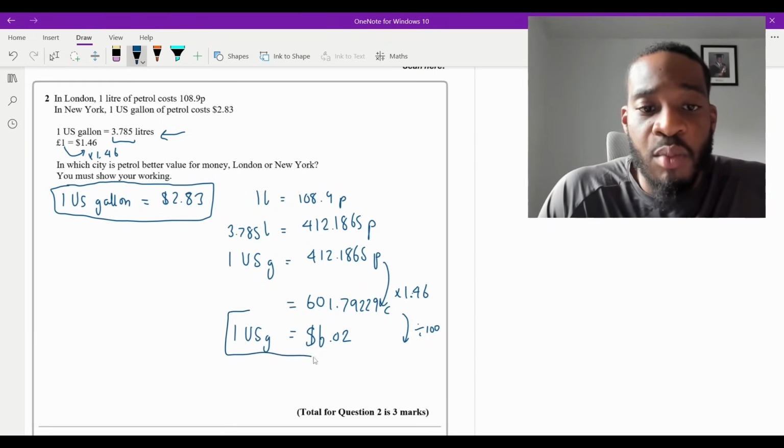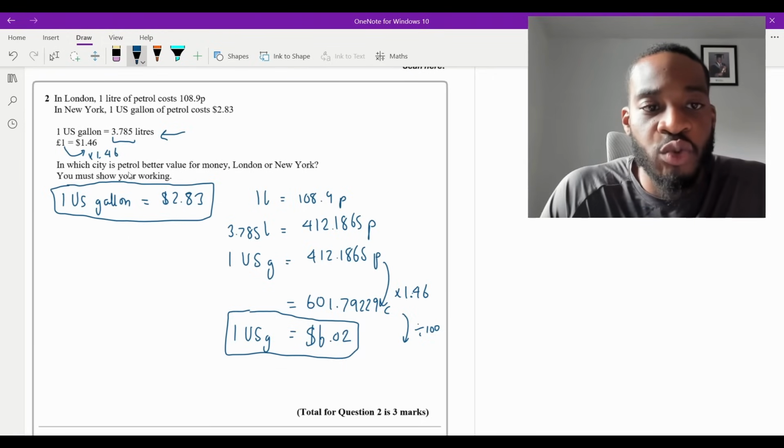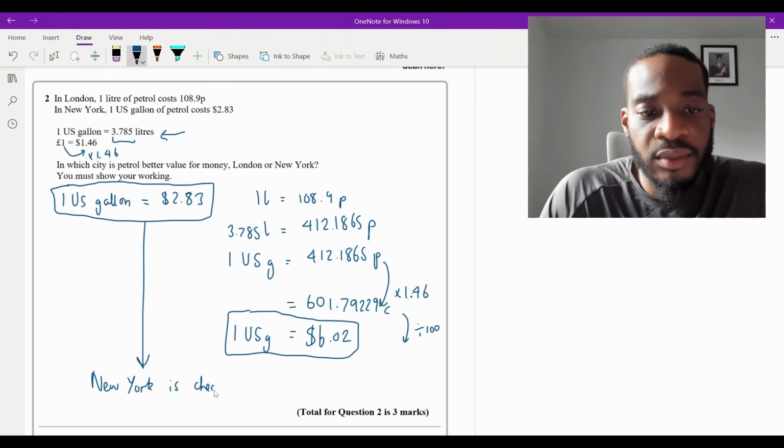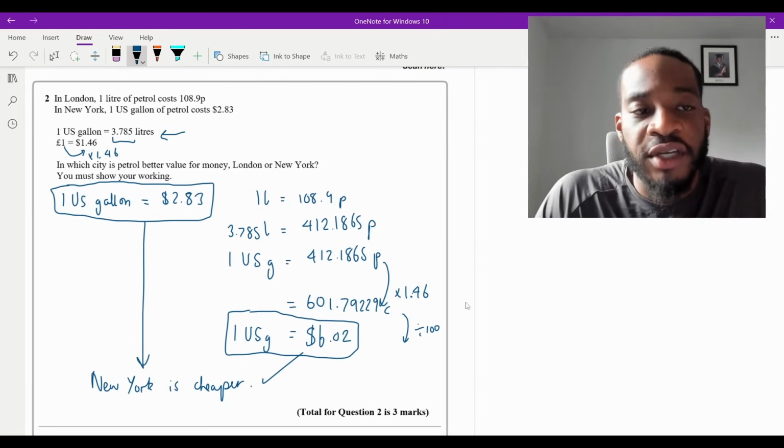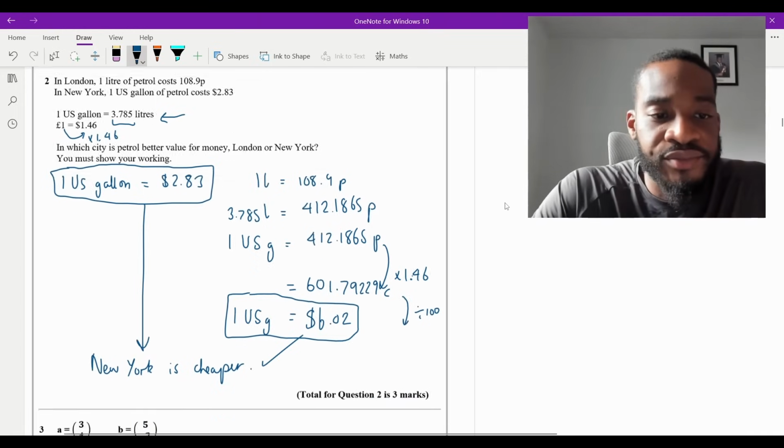So you can see this is much more expensive, right? So the question says, in which city is petrol better value for money? It's better value for money in New York. They say New York is cheaper. And that's it. That's question two finished. Let's go to question three.